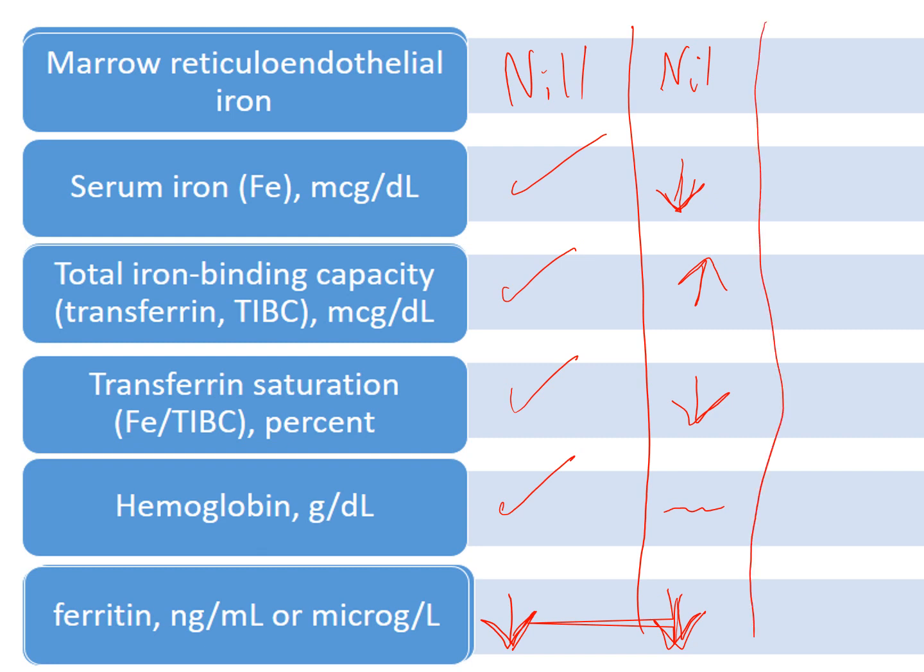And the third stage, still the serum iron low, total iron binding capacity high, transferrin saturation low, and now the hemoglobin starts to decrease, but still the RBC morphology is normocytic, normochromic. Definitely the ferritin is low. After hemoglobin decreases from 9 to 13, at this stage still the RBC is normocytic, normochromic.